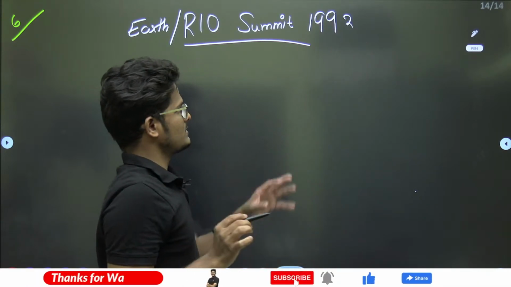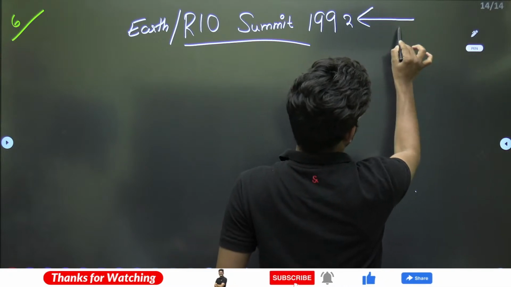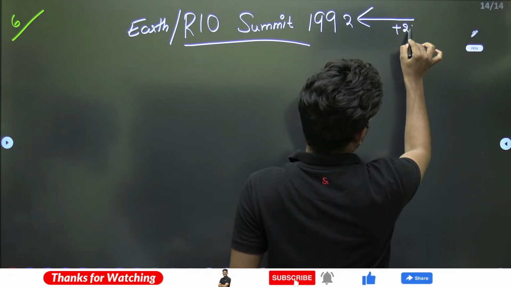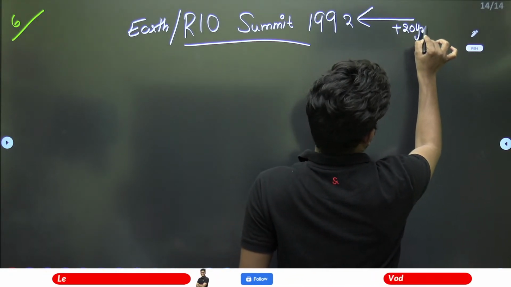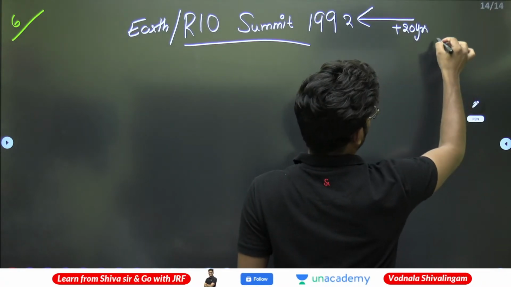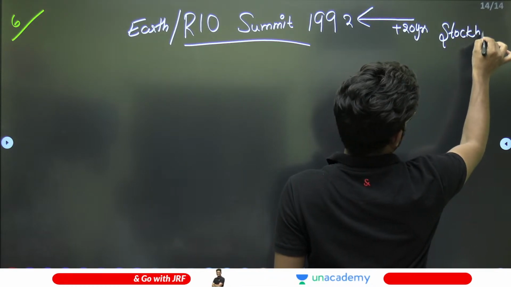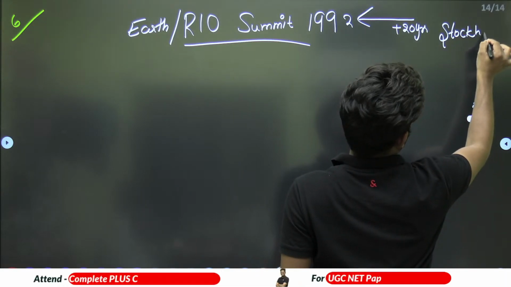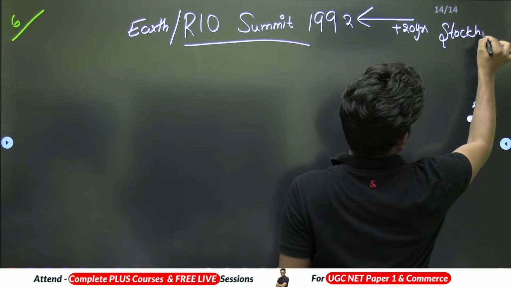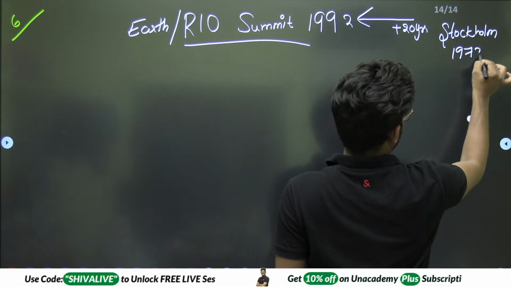There is a background reason for 1992: it was exactly 20 years after one international conference, the Stockholm Conference, which was conducted in 1972.